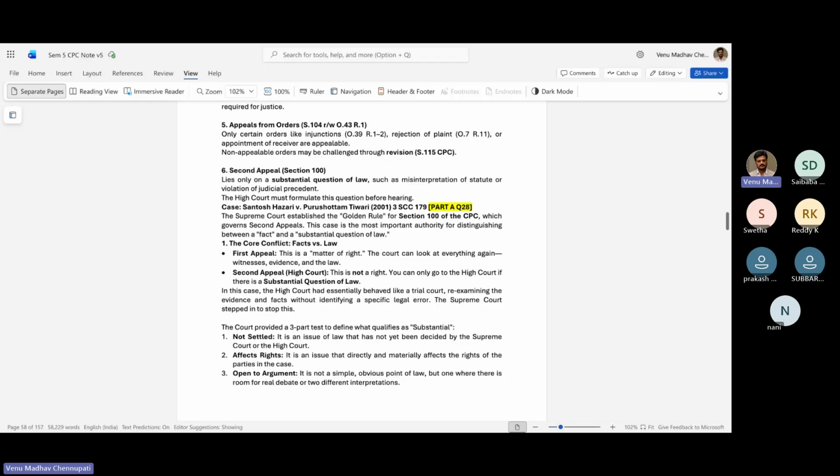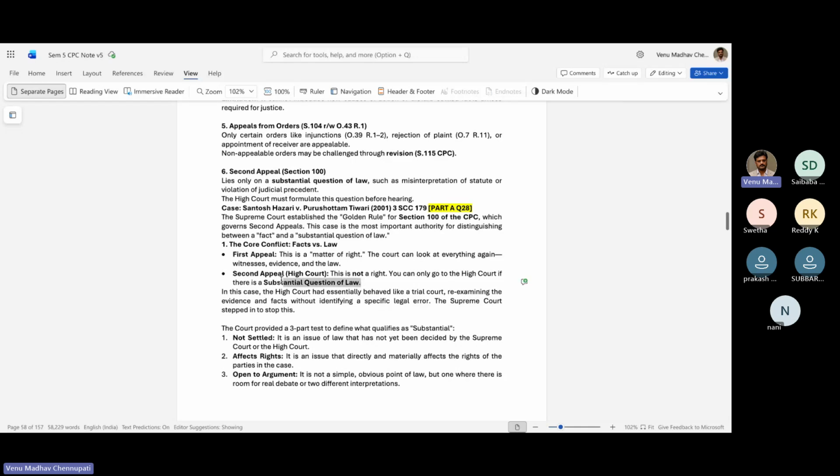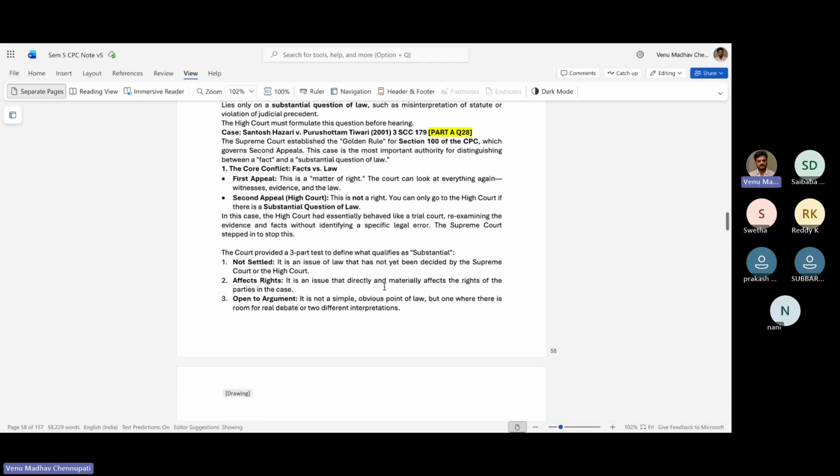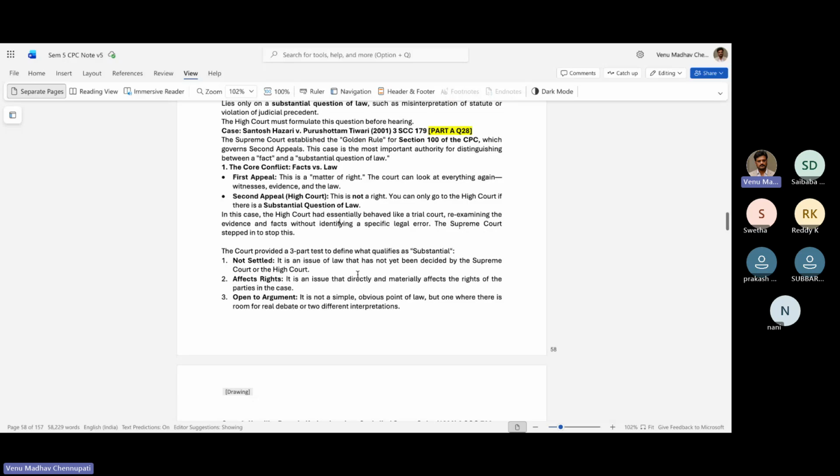So there are cases when the High Court is trying to behave like a trial court and forgets that the second appeal is only about substantial question of law and they are not a trial court. Re-examining the evidence, facts without identifying specific legal error, you cannot do it. The Supreme Court stopped the High Court from doing this in this particular case, and gave a three part test.